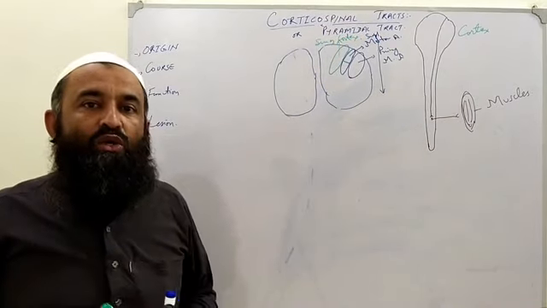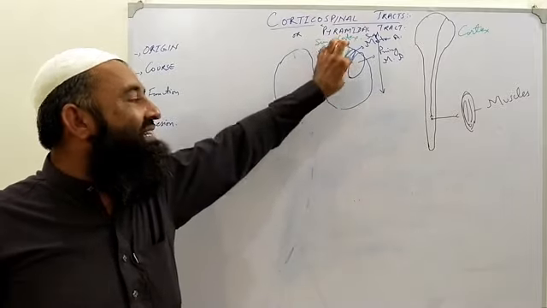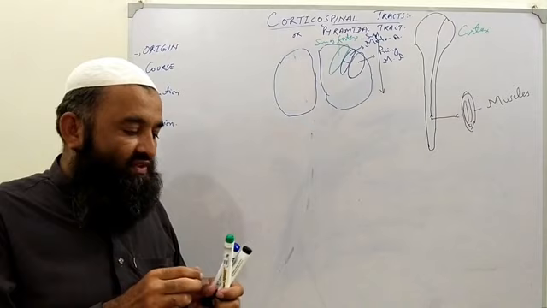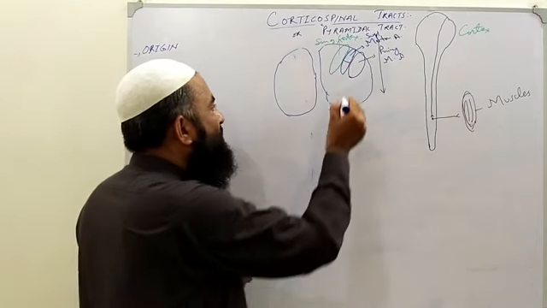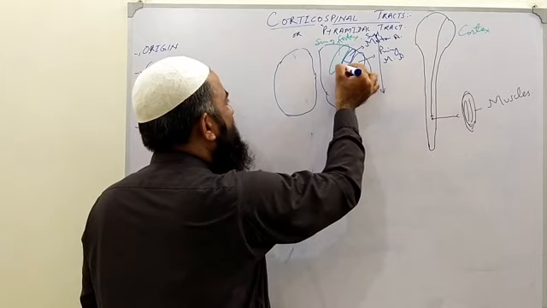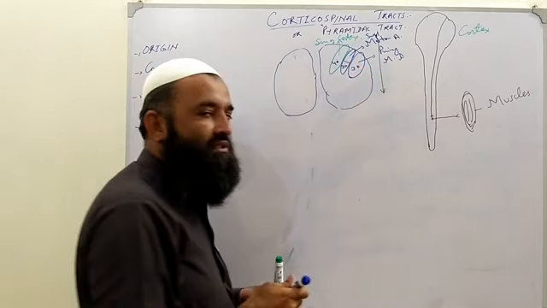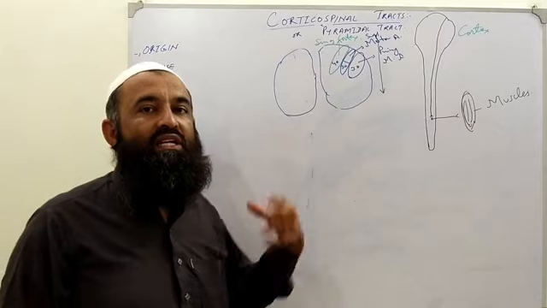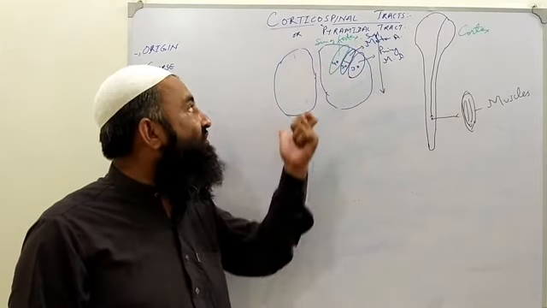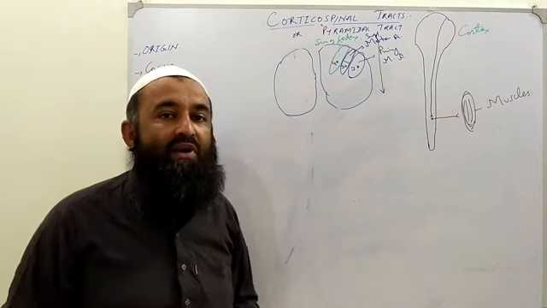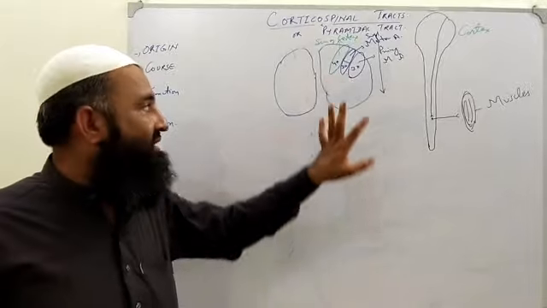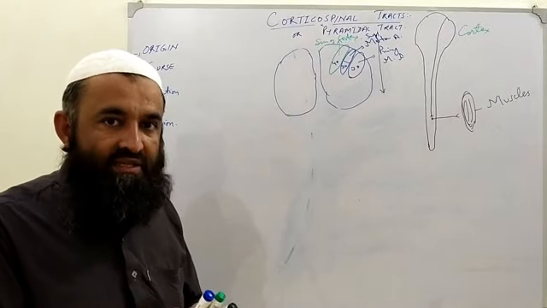So this tract originates from special cells present in this cortex. How much originates from which area? This is known as the 30-30-40 rule. 30% from the primary motor area, 30% from the secondary or supplementary motor area, and 40% of this tract originates from the primary somatosensory cortex or post-central gyrus. This is its origin. Clear?